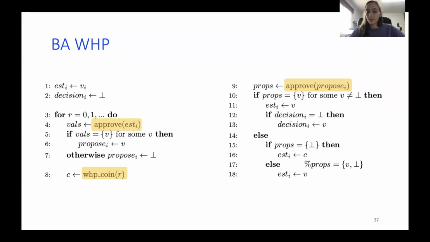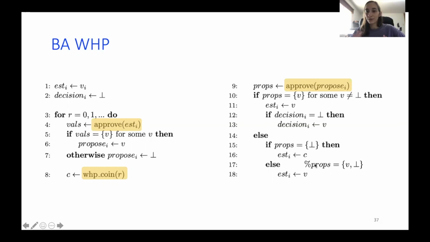So all the correct processes that adopt some value will adopt the same one, V. And the others will use the shared coin. But since we have a constant success rate, rho, with probability rho, all the correct processes that fall under this category will also decide upon V.